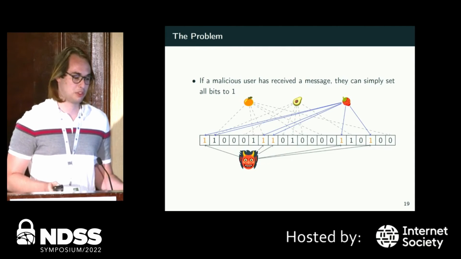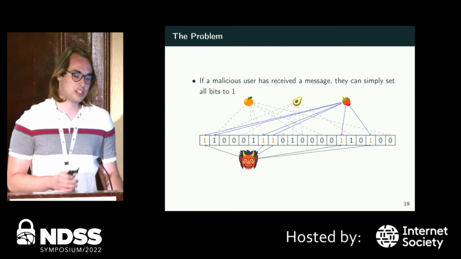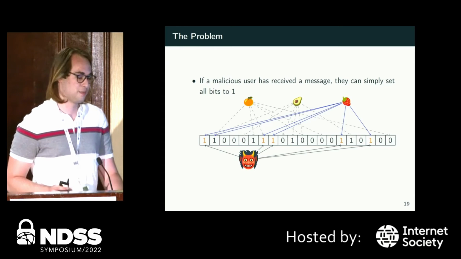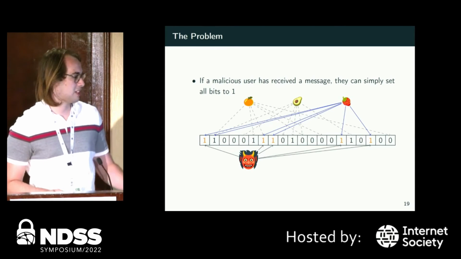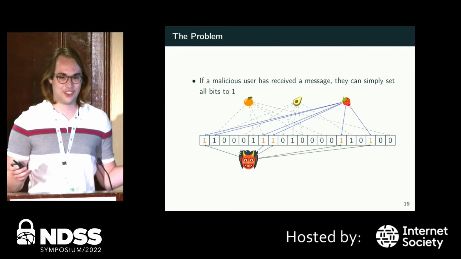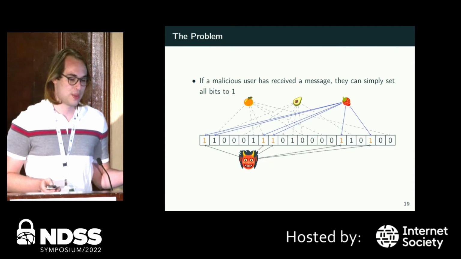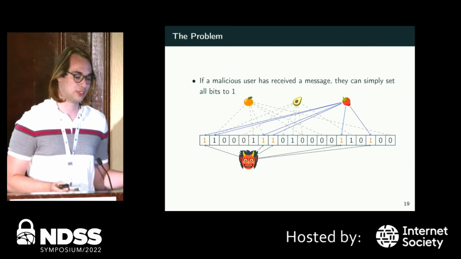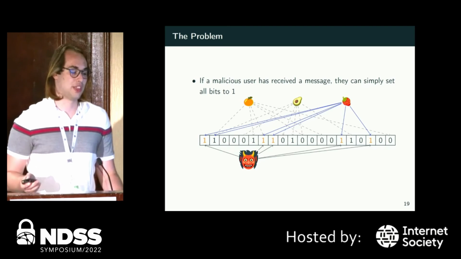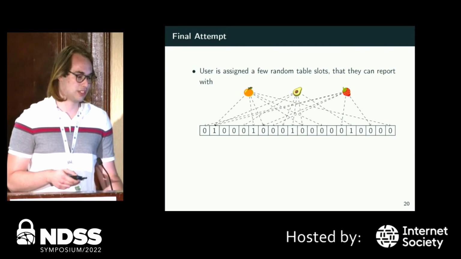So there's another problem with this system, though, is that a malicious user might receive a message, and they might just go ahead and say, oh, the orange message, strawberry message, let me just set all the bits to 1. And so I can just go ahead and report this message basically a bunch of times, which defeats the whole purpose of having a threshold if one user can trigger an audit. And so obviously we don't want that because that defeats the whole purpose. So how do we solve that?